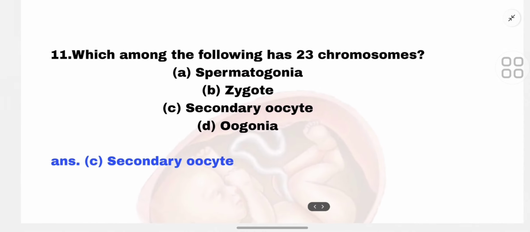So the next MCQ is 11th. Which of the following has 23 chromosomes? A. Spermatogonia, B. Zygote, C. Secondary oocyte, and D. Oogonia. So the correct option here is secondary oocyte. And this type of question is very important with regard to both the CBSE and the NEET examination.